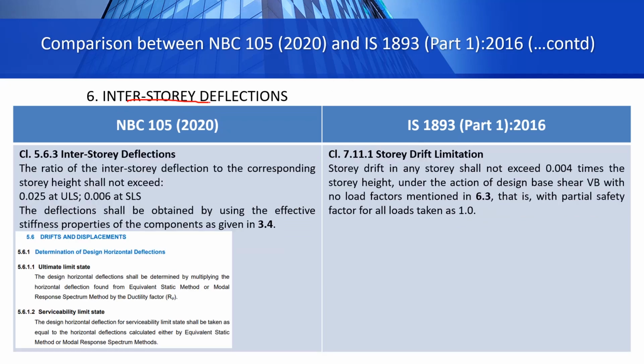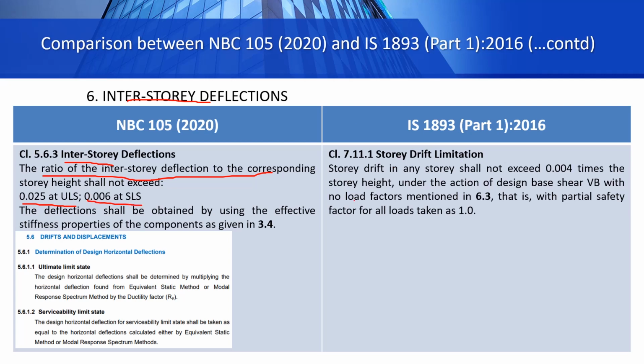Interstory deflection: once we have completed the analysis of our structure, then we have to check for different factors in our structure, and one of them is the drift or interstory deflections. The NBC clause says that the ratio of the interstory deflection to the corresponding story height shall not exceed 0.025 for the ultimate limit state and 0.006 for the serviceability limit state.